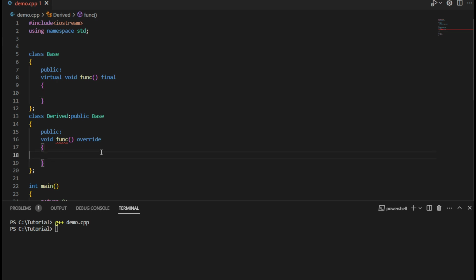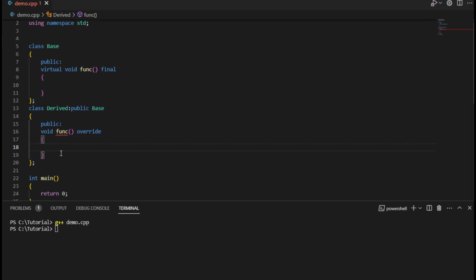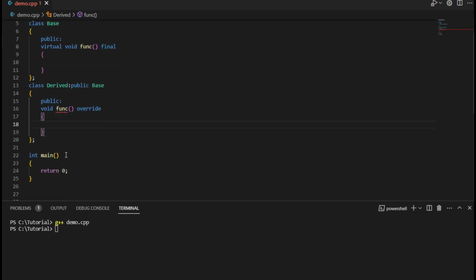So this is another use case where we can use the final keyword. That is, if you have a virtual function which you do not want others to override in the derived class, you can mark such functions as final, and it will not be possible for that function to be overridden in the derived class. So these are the two use cases where we can use the final keyword in C++.